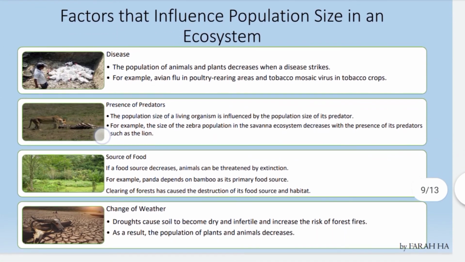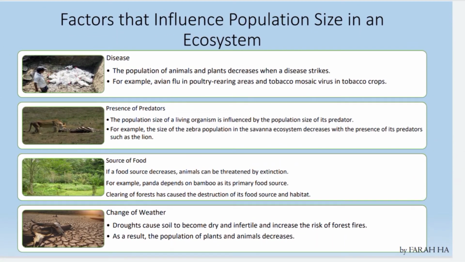So next is factors that influence population size in an ecosystem. So first is disease. The population of animals and plants decreases when a disease strikes. For example, avian flu in poultry rearing areas and tobacco mosaic virus in tobacco crops. So when one of the populations has been infected by any disease, it will reduce the population of that organism or species.